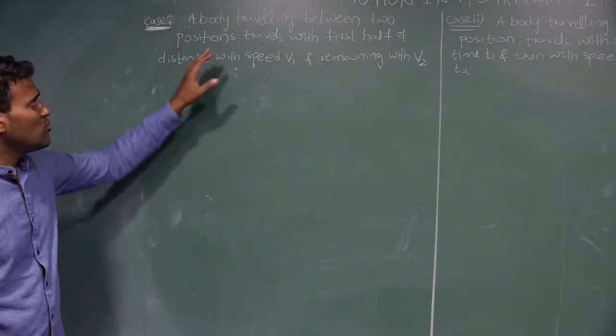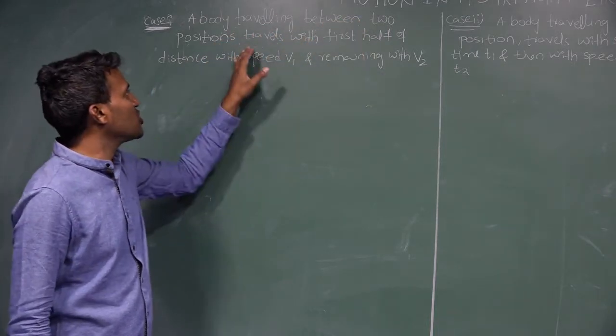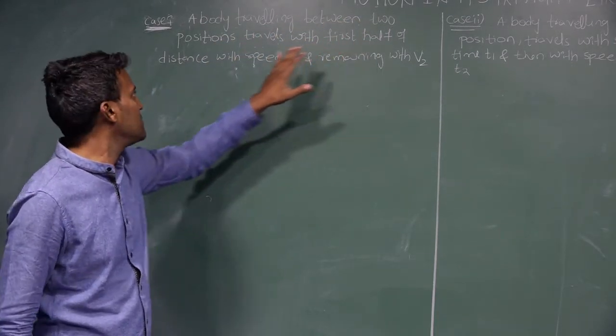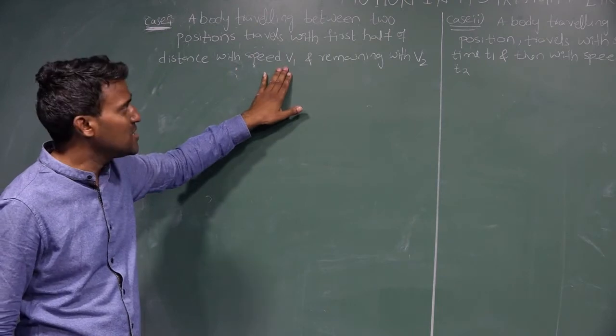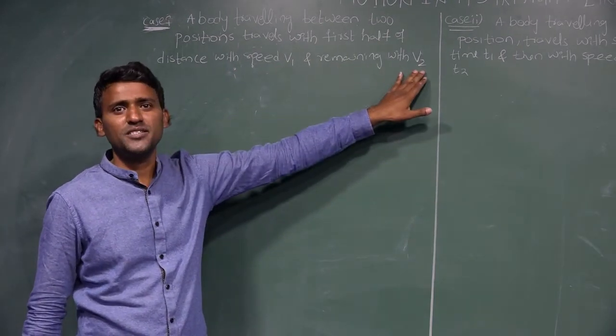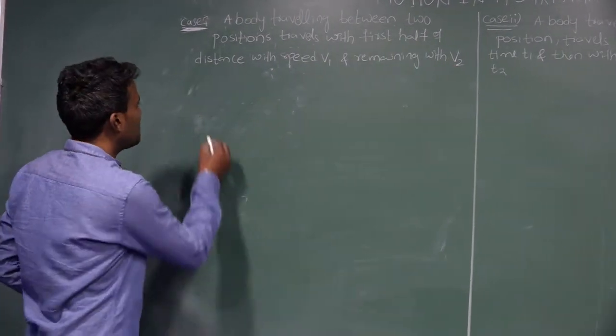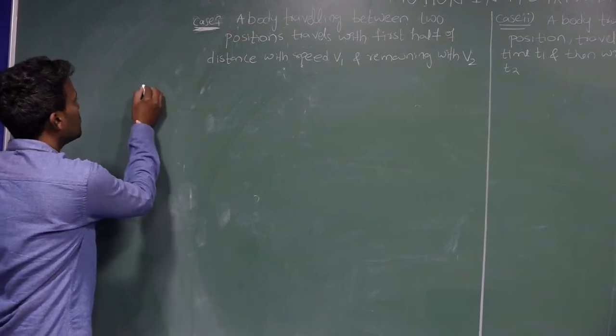So a body traveling between two positions travels the first half of the distance with a speed v1 and the remaining with a speed v2. Now I am taking two positions.